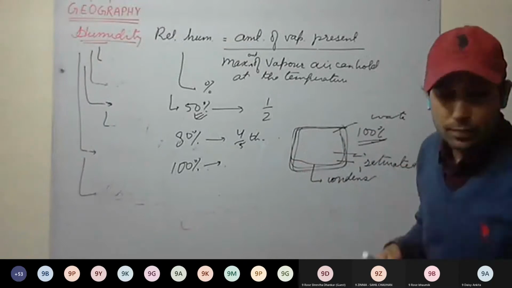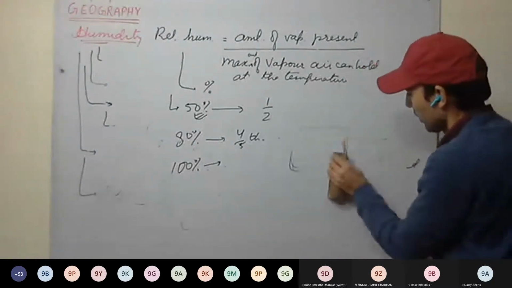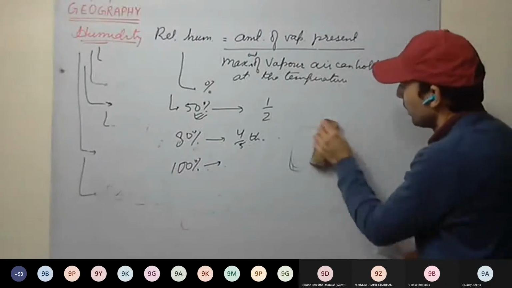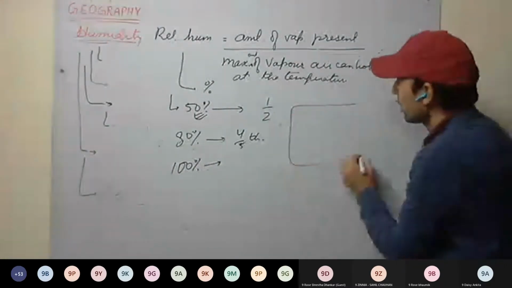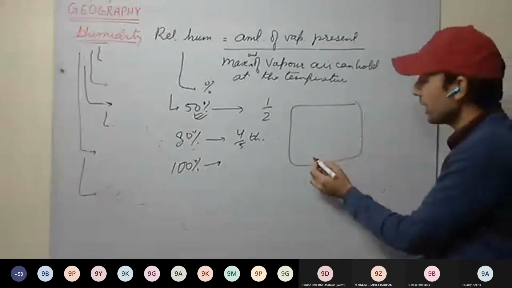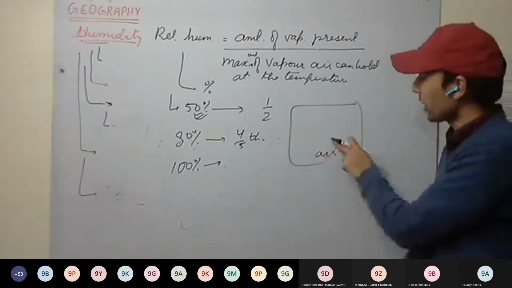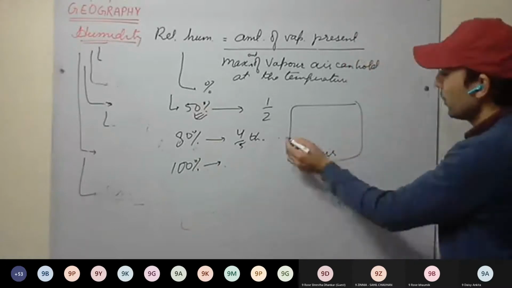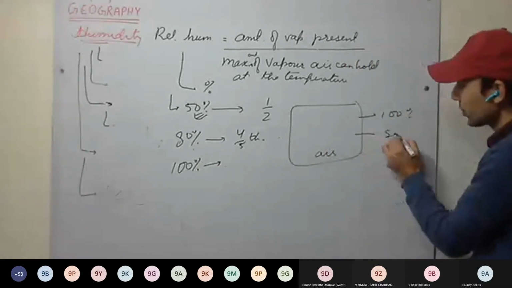Now see it again. We have the air and its moisture content is increasing. Now as the relative humidity becomes 100%, that means this air is saturated.